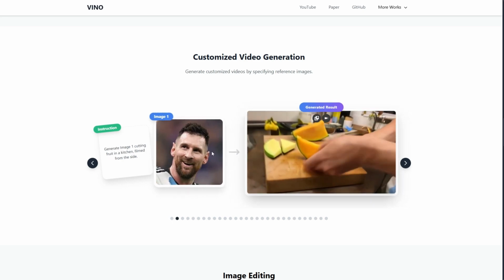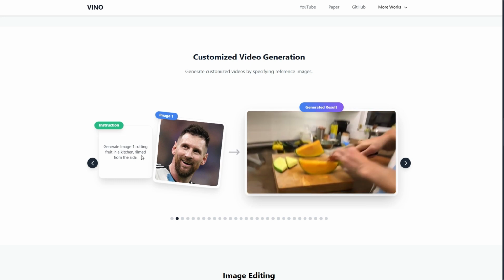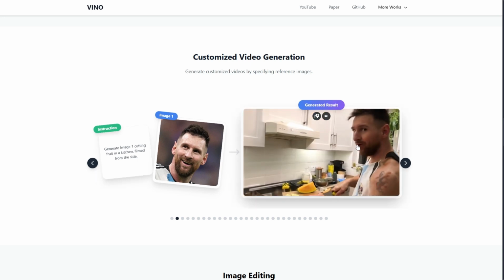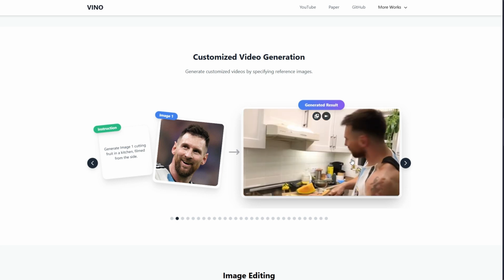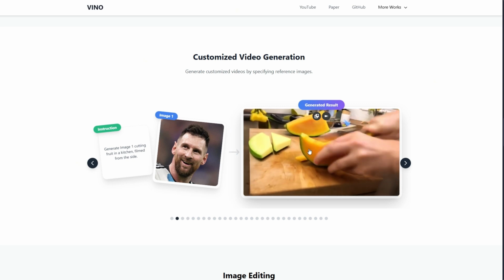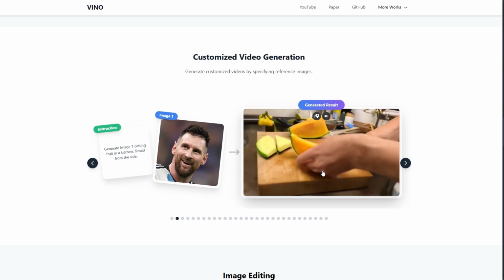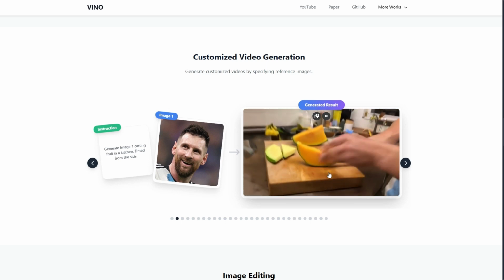And here it took the photo of Messi and says, generate image 1 cutting fruit in the kitchen filmed from the side. Here, everything is correct. The character is the same, and it generated from the side. He is trying to cut something. I don't know if that's a watermelon. It's a combination of fruits, and there is a weird thing happening right there. It is not state-of-the-art. More like the jack of all trades, but the master of none.